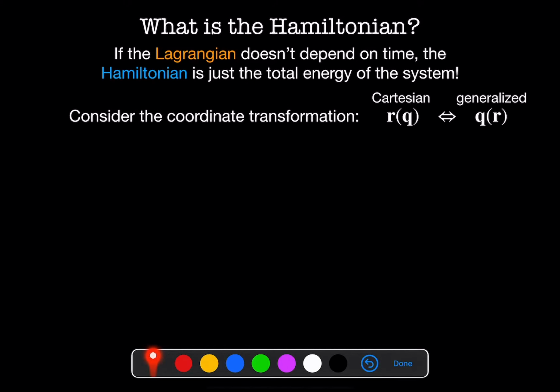To show that, let's consider the coordinate transformation such that we've got Cartesian coordinates, these are r as a function of q, or generalized coordinates q that are a function of r.